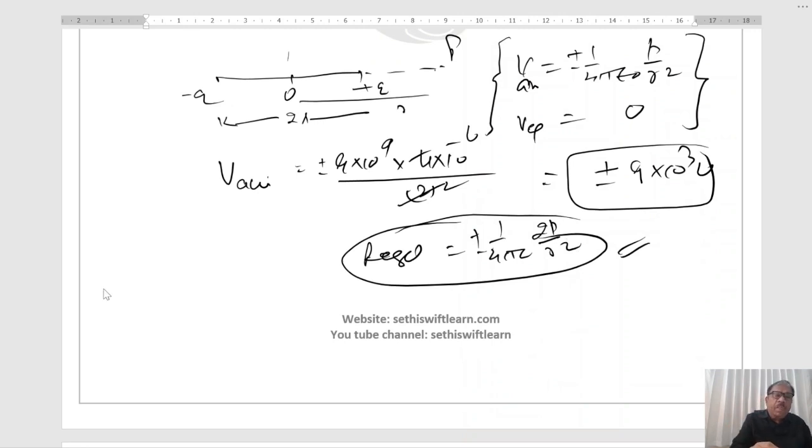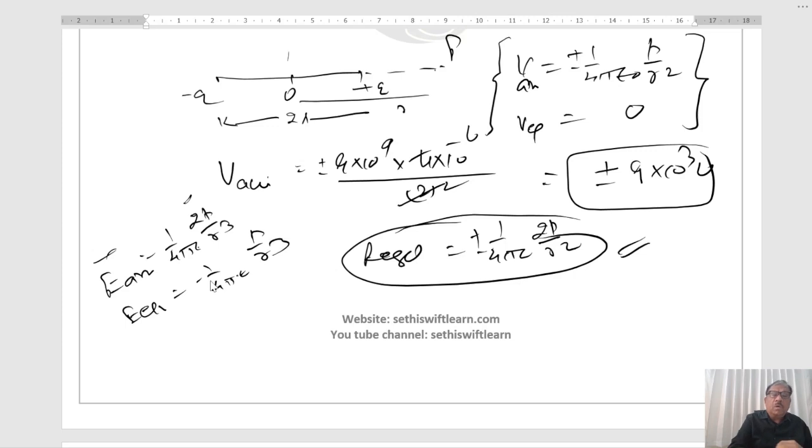I will also discuss E axial. E axial is 1 over 4 pi epsilon naught 2p upon r cube, and E equatorial is minus 1 over 4 pi epsilon naught p upon r cube, means E axial magnitude wise is equal to twice E equatorial. In the axial case, electric field and dipole moment are in the same direction. In the equatorial case, they are in the opposite direction. Therefore, we have put the negative sign here, right?